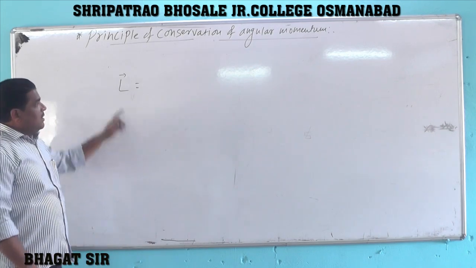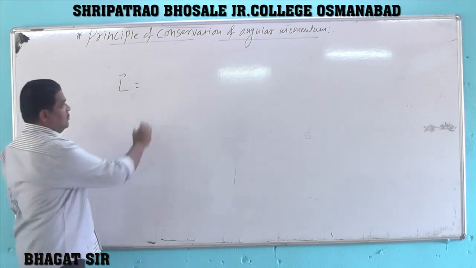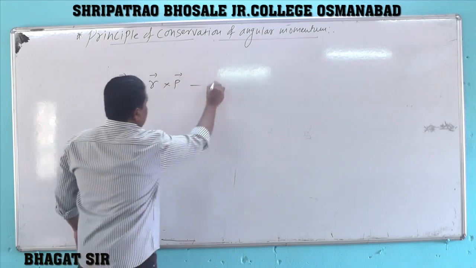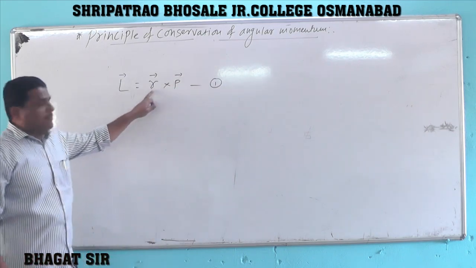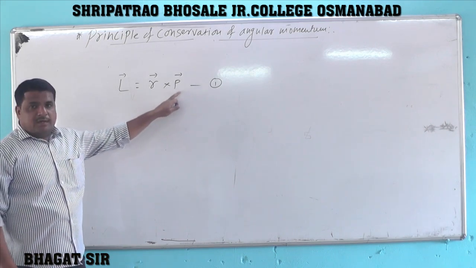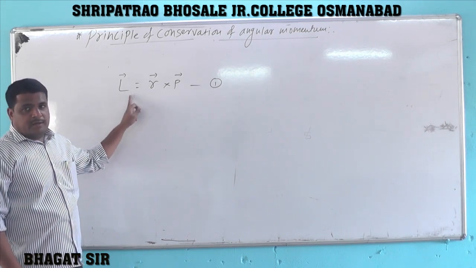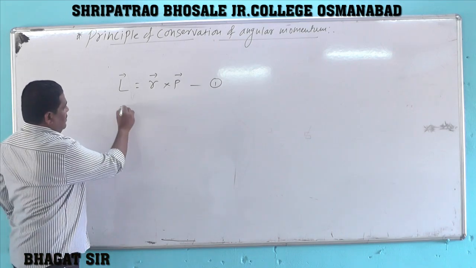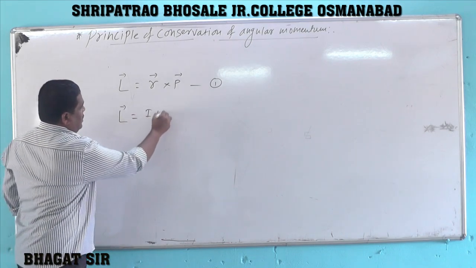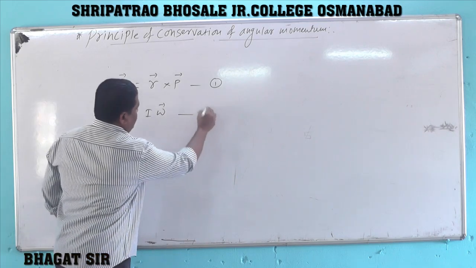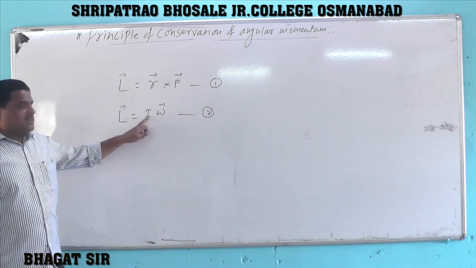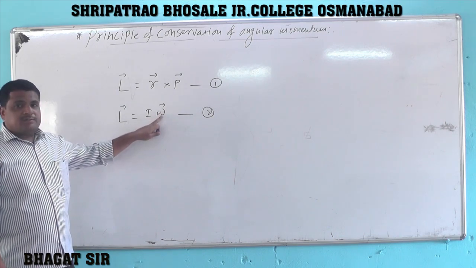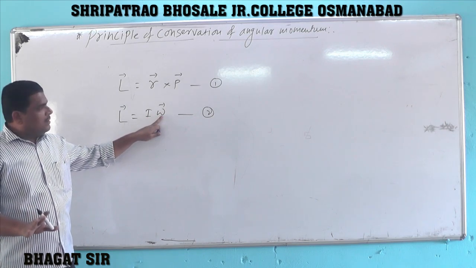First one is angular momentum vector L equal to vector R cross vector P. That is moment of linear momentum. Moment of linear momentum is angular momentum. And the second expression we have derived is angular momentum vector L equal to I into omega, where I is the moment of inertia of a rigid body along the given axis of rotation and omega is its angular speed.